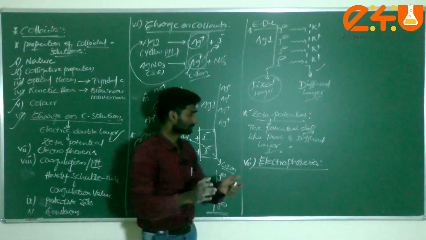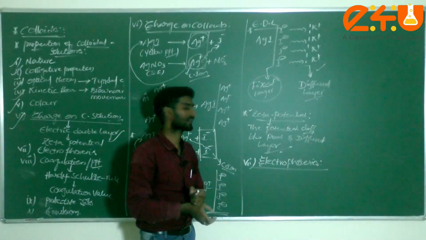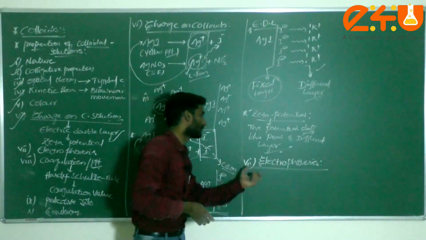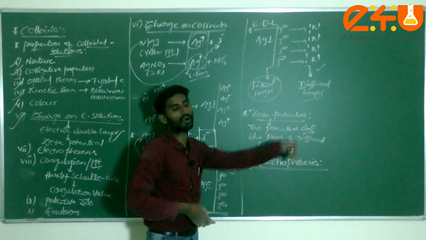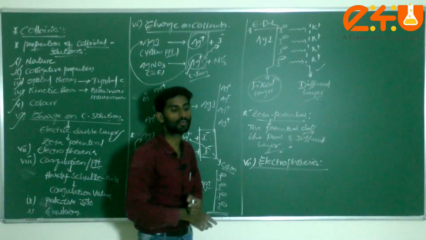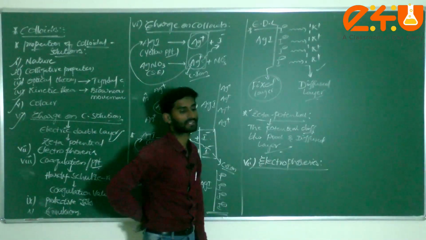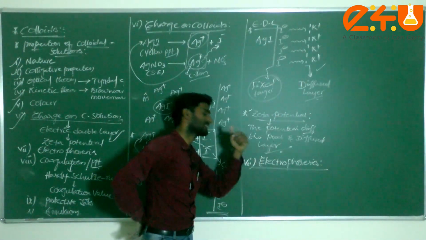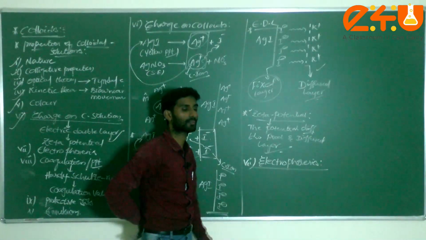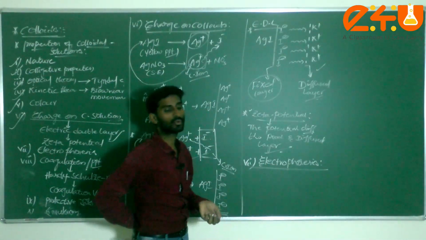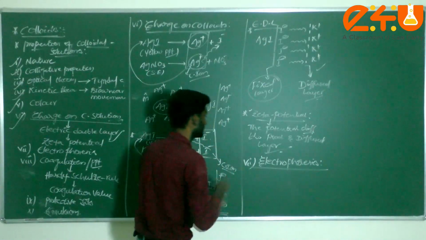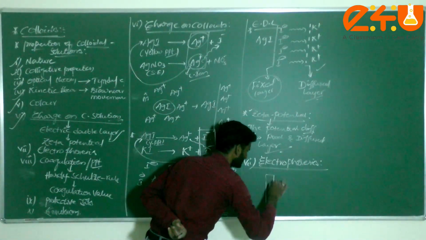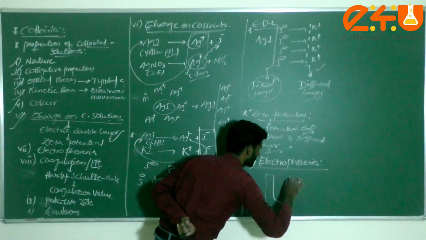After you apply the electric current between the two electrodes, the colloidal charged particles will move toward the oppositely charged electrode, dear students, oppositely charged ions. After you pass the electric current or electric potential, that is known as electrophoresis. According to our CBSE, one small diagram is given. You just have to note it down.